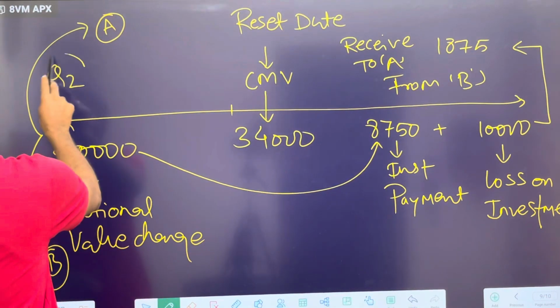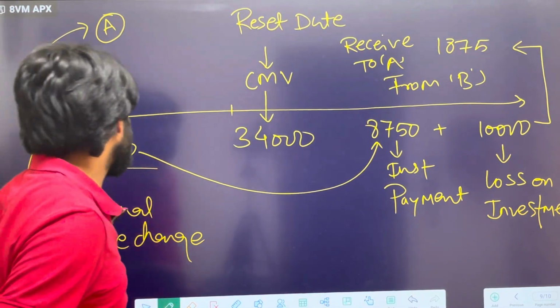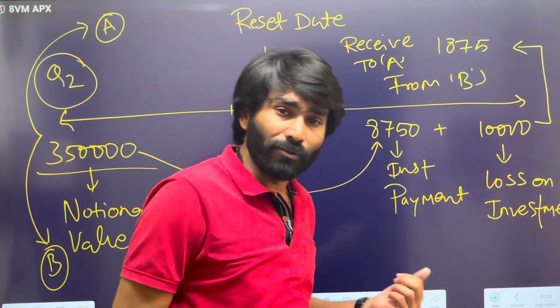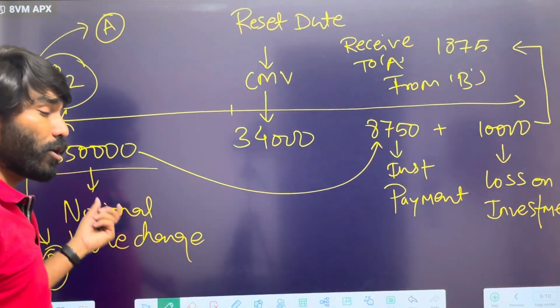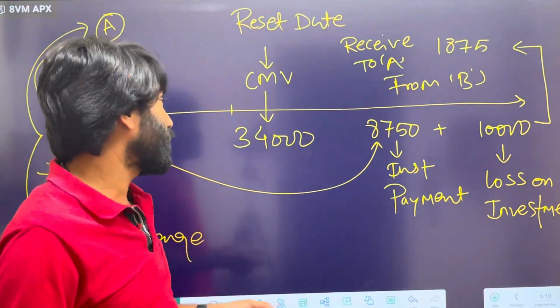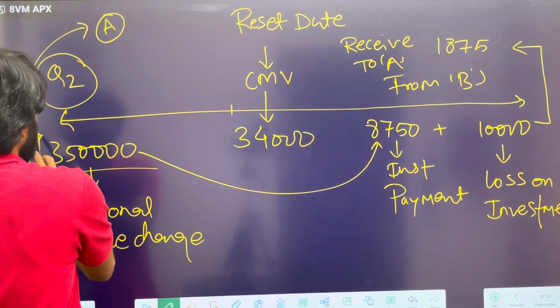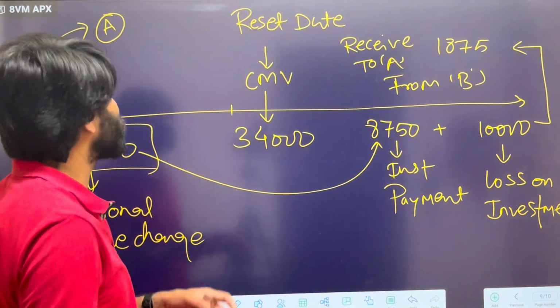Let's say at the quarter end 2, the value of portfolio was 3,50,000. So it means this particular contract got reset, and once the contract got reset, whatever new amount would be, that you can consider as a new notional amount.